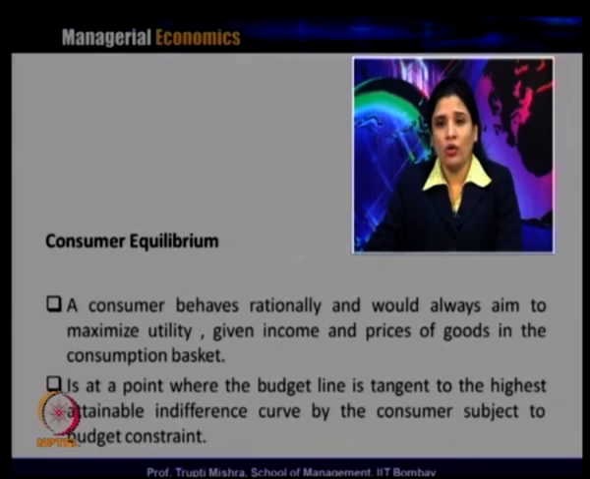So, graphically how do you get the point of consumer equilibrium? It is at a point where the budget line is tangent to the highest attainable indifference curve by the consumer subject to the budget constraint.